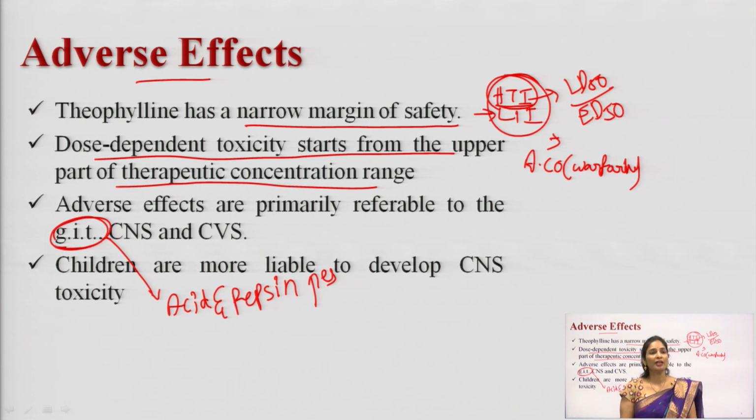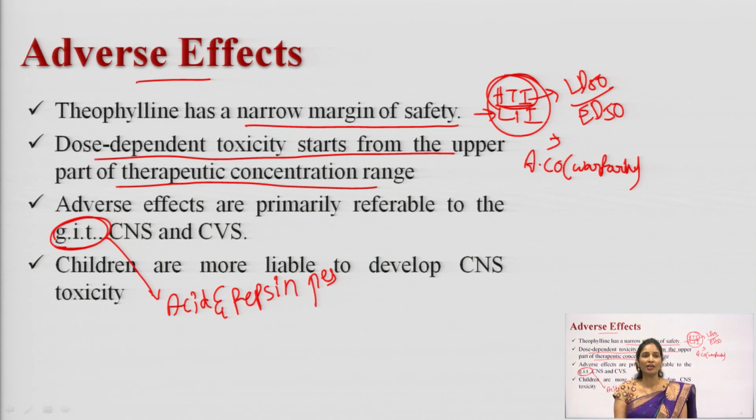When this drug is given by the parenteral route, it causes GIT irritation. And if you compare with caffeine, theophylline causes more gastric irritation, while caffeine shows less gastric irritation.